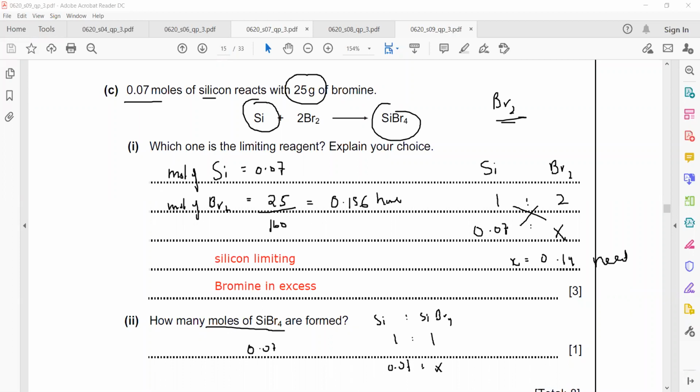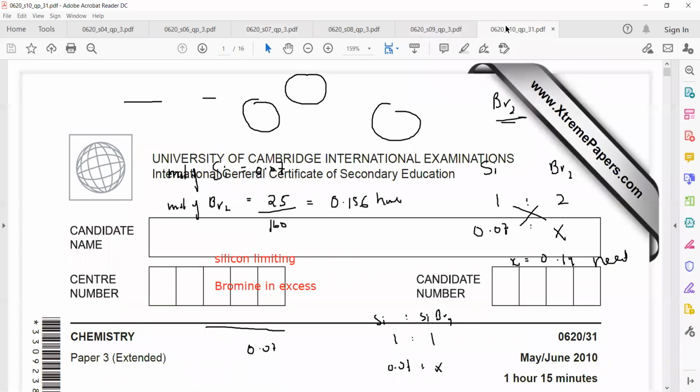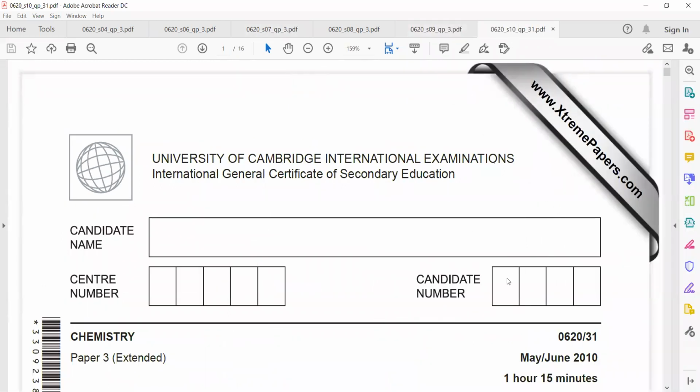Is it clear how we worked out the moles of silicon and bromine first, and then we compare using a ratio? The one which we have more than enough of, in moles, that is in excess, and the other one will be the limiting reagent.